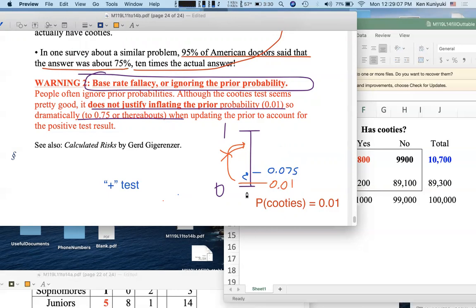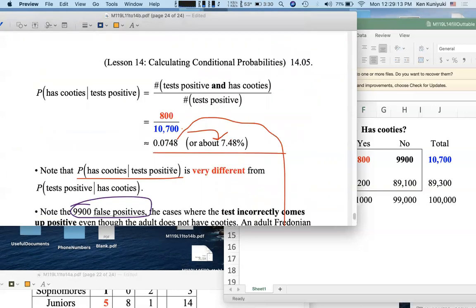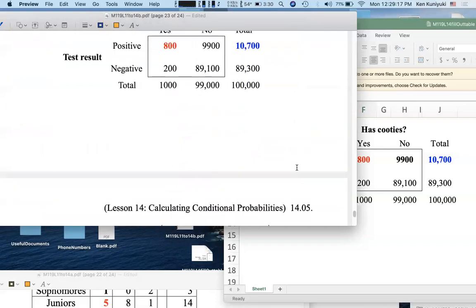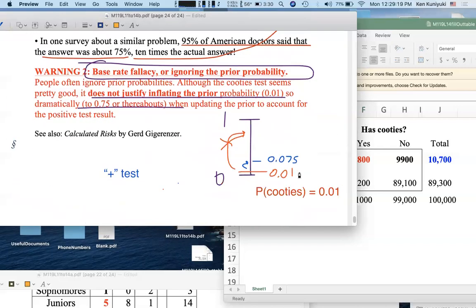So the prior probability of 1%, that was hard to raise. Even though the test looked good based on these probabilities, well, the prior was only 1%. It's hard to raise the prior. Now, the test was good in the sense that if you're given a positive test, this is multiplied by a factor of 7 to 8, but you don't go all the way up here.